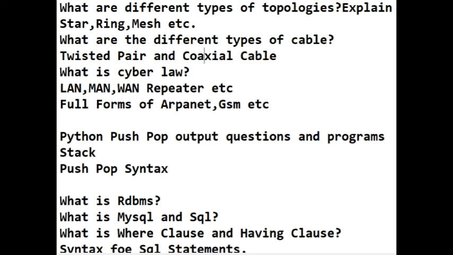And also keep in mind the one-word things, like what is the full form of ARPANET, what is the full form of CCNA, what are the full forms of different things, GSM, CDMA, and everything. Do keep that in mind also. I'm going to share that list also so that it will be easy for you.